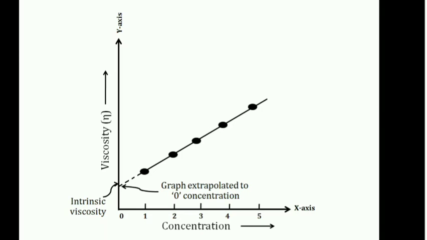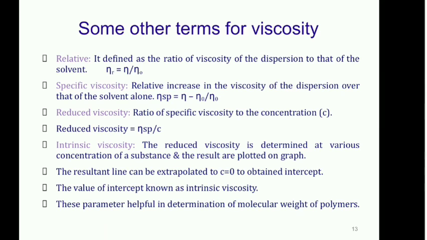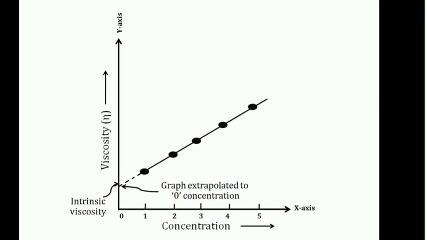We will get a straight line. This straight line you have to extrapolate towards the y-axis. The point of intersection is what the graph gives when extrapolated towards zero concentration. The value of the intercept is known as the intrinsic viscosity. So whatever the value of the intercept on the y-axis, this is called the intrinsic viscosity. This is the meaning, this is the concept of intrinsic viscosity.